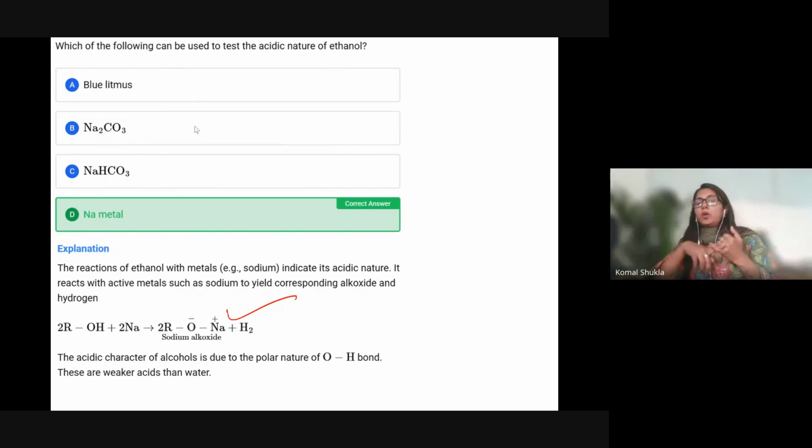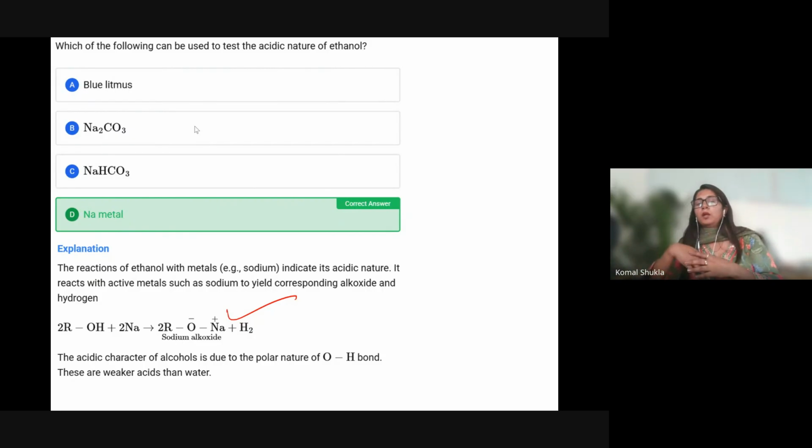Let's talk about the blue litmus. Ethanol is a weak acid, so it does not produce enough H+ ions to change the color of litmus paper. It is considered neutral to litmus. If I talk about B and C, Na2CO3 and NaHCO3, these are weak bases, and generally they are used to test carboxylic acids like acetic acid.